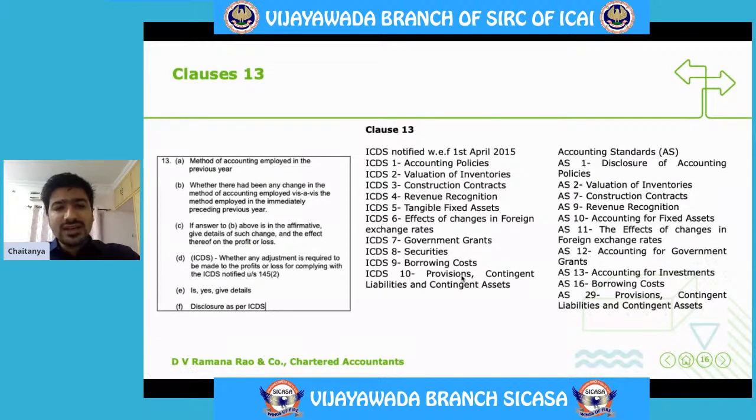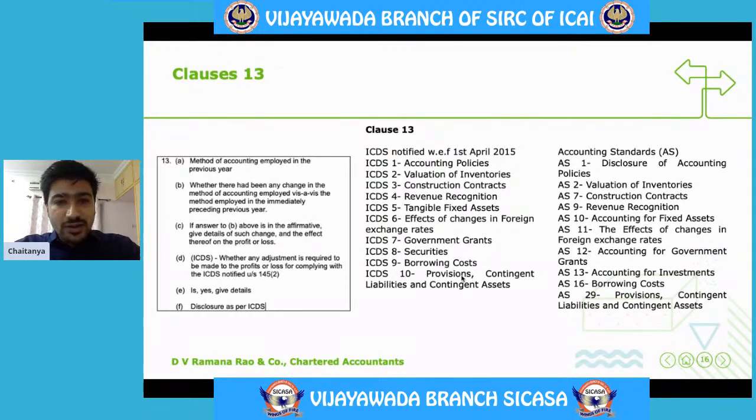Then why is there a requirement to introduce income computation and disclosure standards? The reason being, as we all know, now there will be 3 sets of books of accounts. What do I mean by 3 sets of books of accounts? Say there will be companies which are listed or wherein their net worth is extremely high.